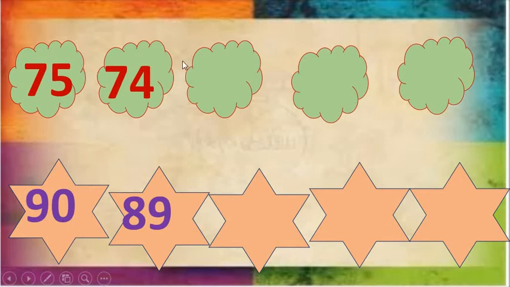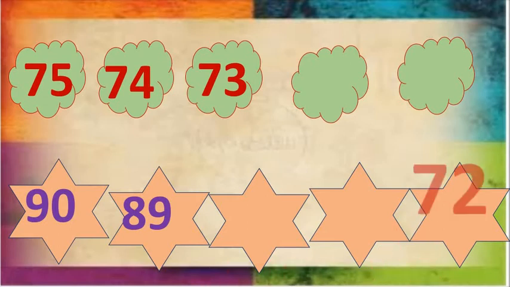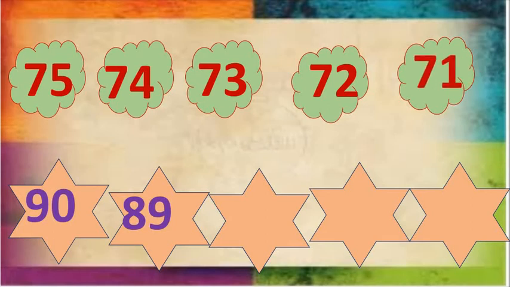First of all, write these two numbers and fill the boxes. Completed 75, 74. After that, there will come number 73. After 73, if we are doing this pattern as backward counting, which number will come? 75, 74, 73, 72 and 71.